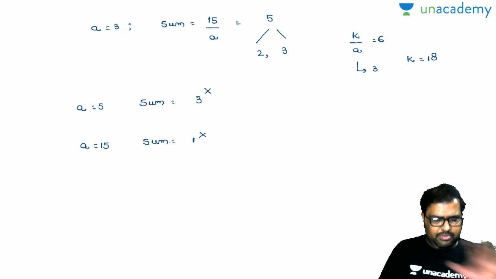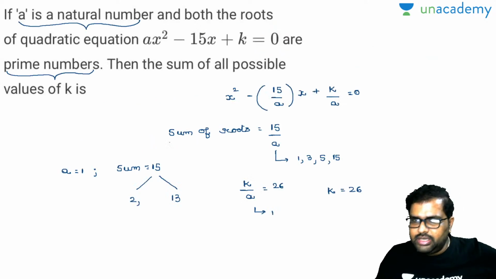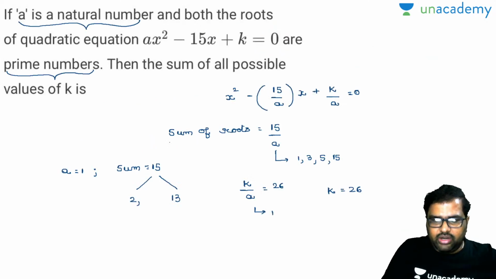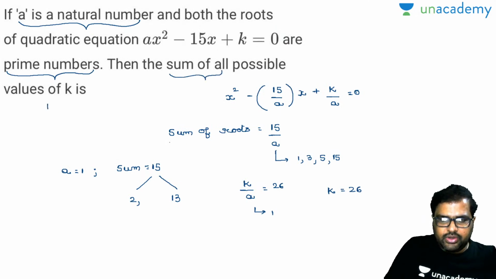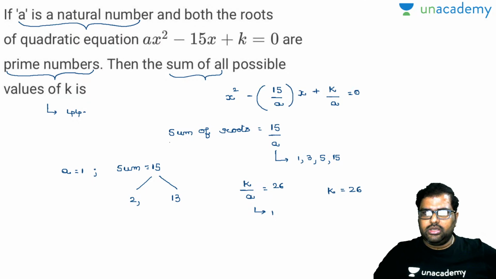Done. So the available k values are 18 plus the next number, 26. So is it 44? The sum of all possible values is given as 44. And this is your question there. Perfectly done. So let's come to the next one.